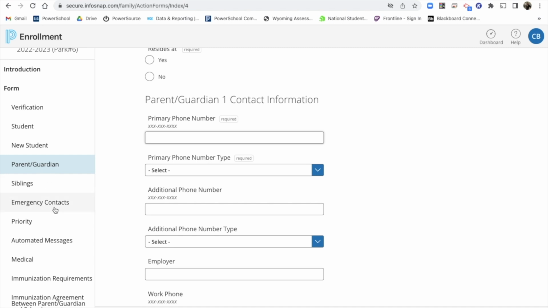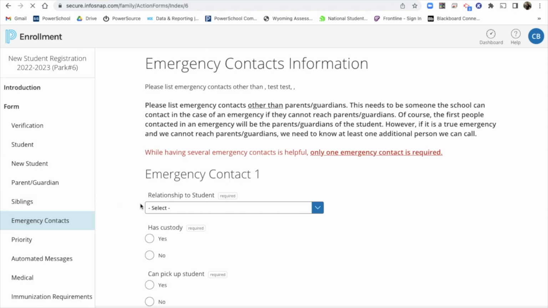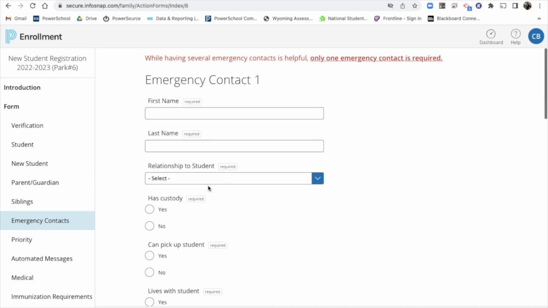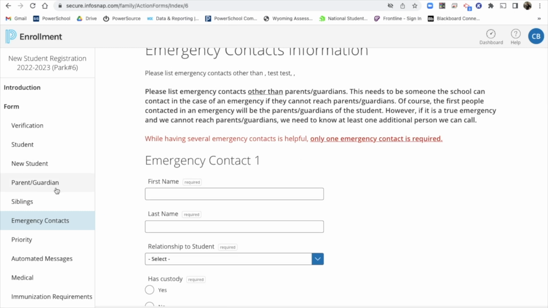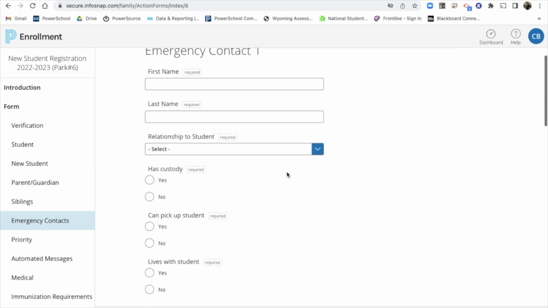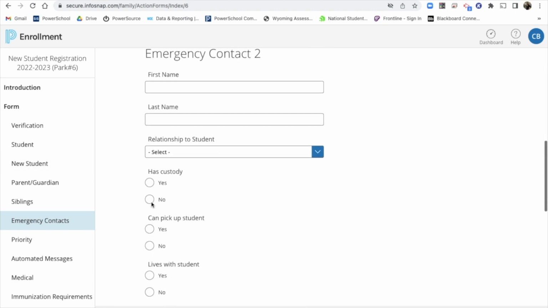Parents or guardians versus emergency contacts. For emergency contacts, we ask for 1 person. This person should not be someone that's a parent or legal guardian. It needs to be somebody else in case, if there's a true emergency and we have called and called and called parents and guardians, we can't get a hold of anyone, who else can we call? Just 1 person is required. You can put up to 3, okay?